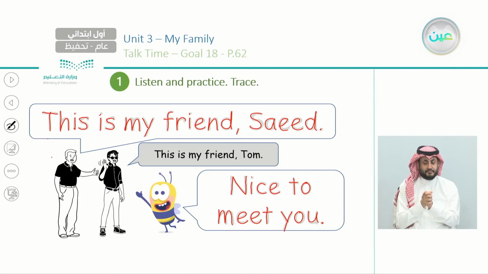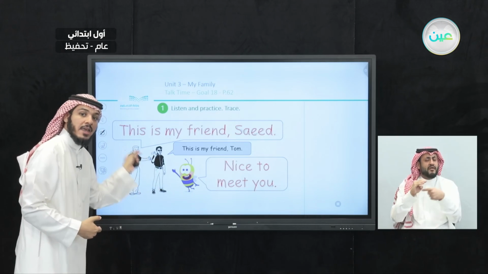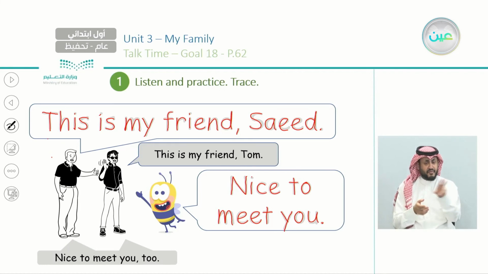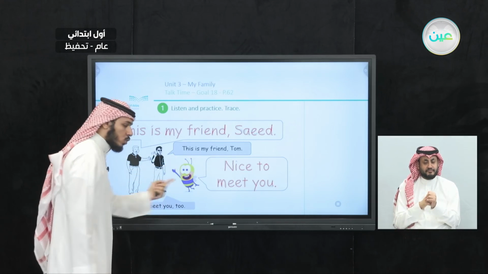Okay, now the first one says what? This is my friend Saeed. This is my friend Tom. Nice to meet you. What do you think they will say? Nice to meet you too. Excellent. Both of them say what? Nice to meet you too. Excellent. Okay, so "too" means what? Also. Okay, so nice to meet you too.